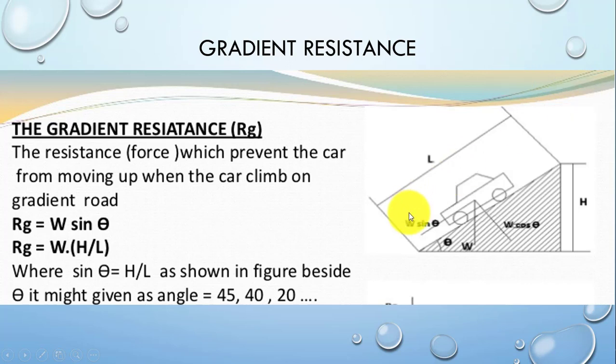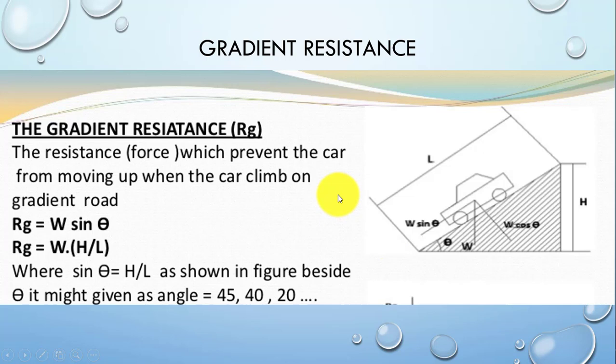So in mostly hilly areas or mountains, where we go for tourism, to climb those roads we mostly use cars with four-wheel drive arrangement, which is easier to drive and will not roll backward.